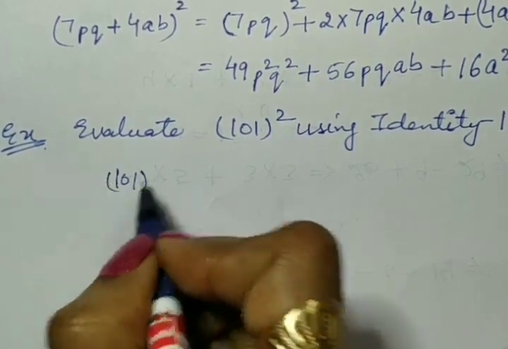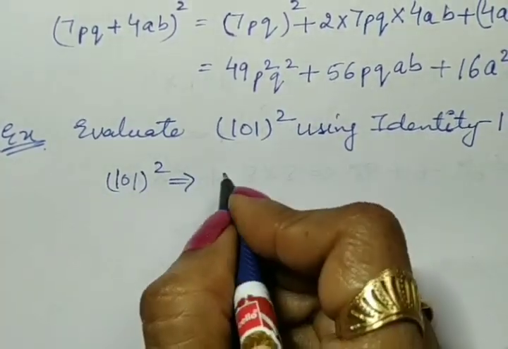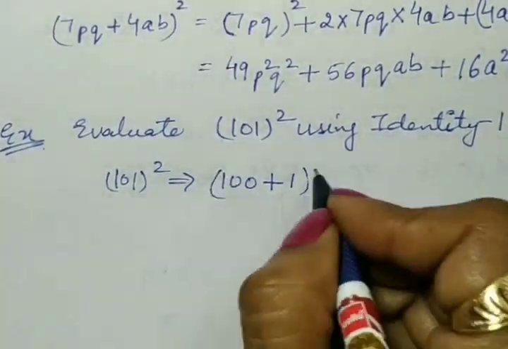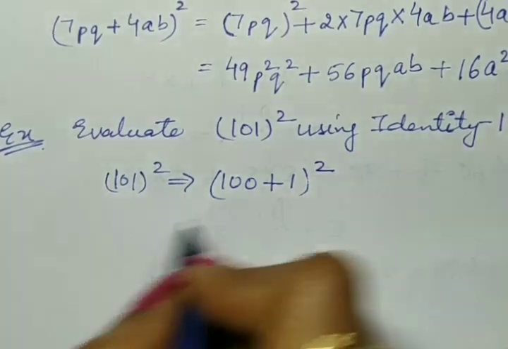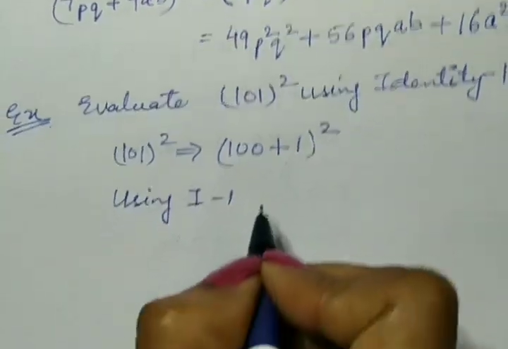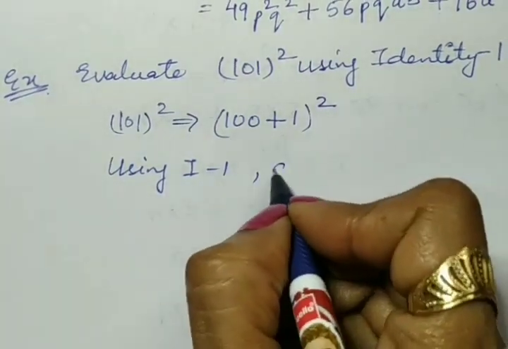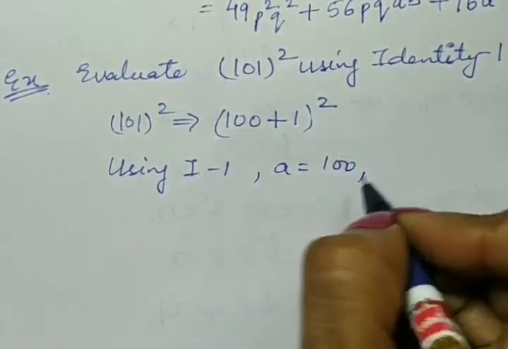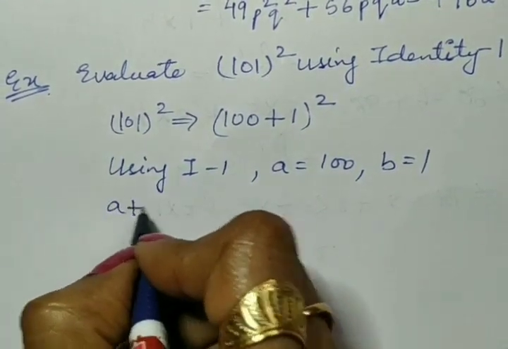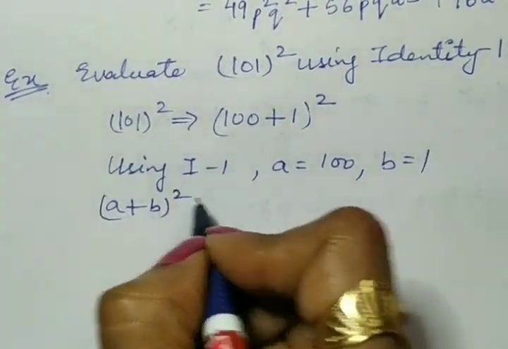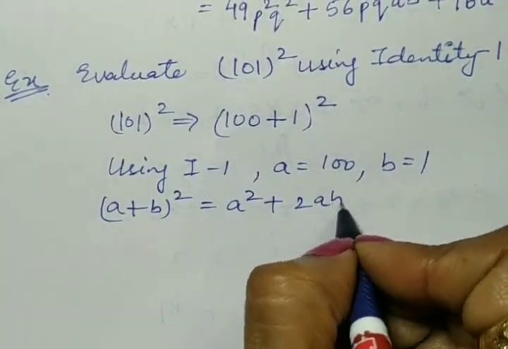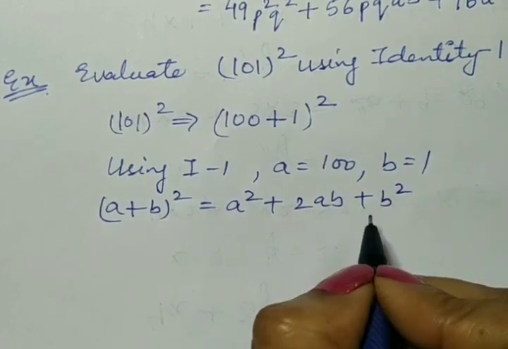101 square is equal to 100 plus 1 whole square. And by using identity first, where A is equal to 100 and B is equal to 1. Now, the identity is A plus B whole square, that is equal to A square plus 2AB plus B square.